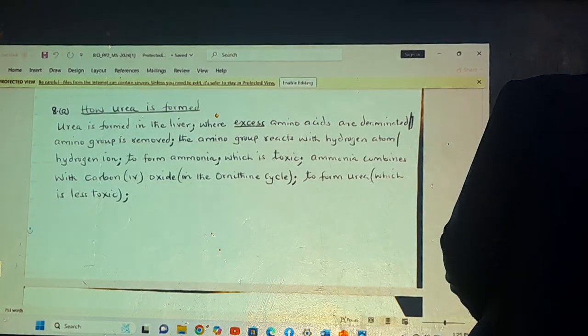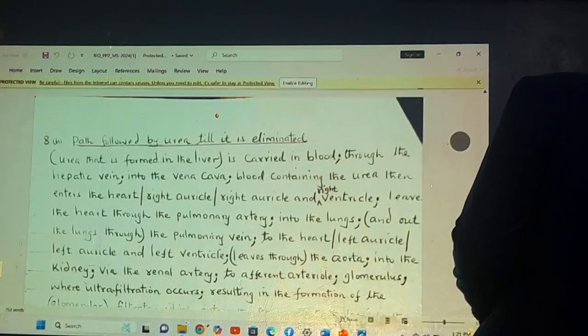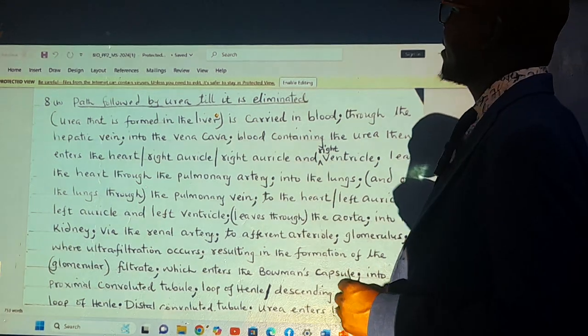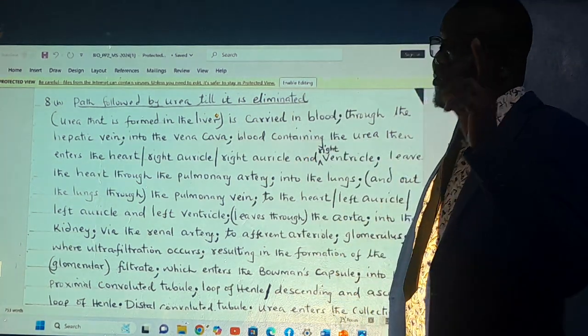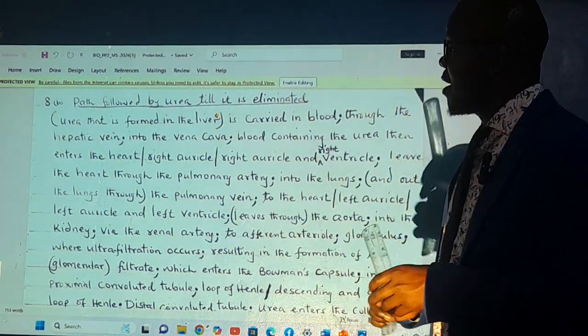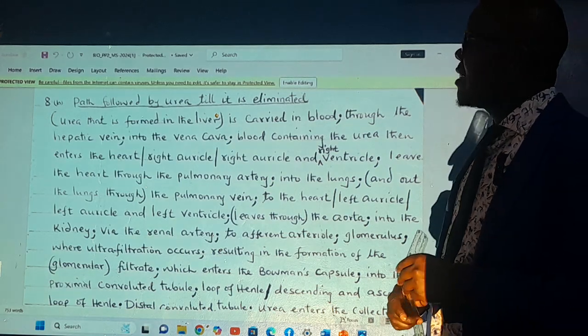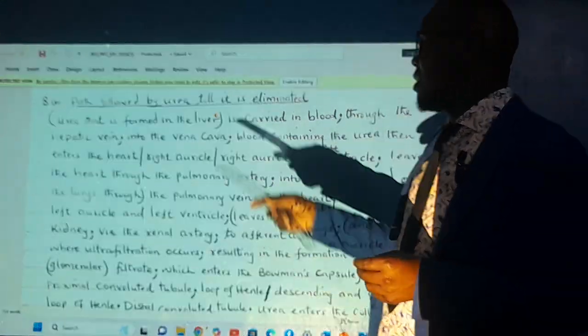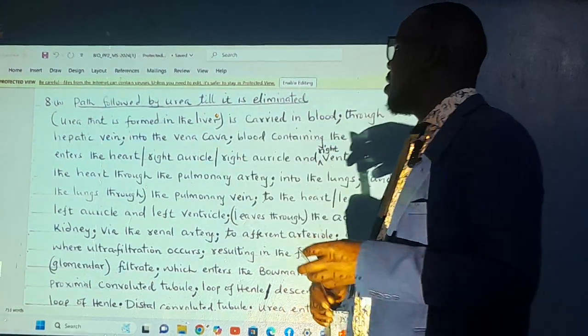Let's check our next question, which is about the pathway followed by urea till it's eliminated. Urea is formed in the liver. So it has to be taken up to the kidney, where it will be eliminated as urine. So this is the pathway that we will take.